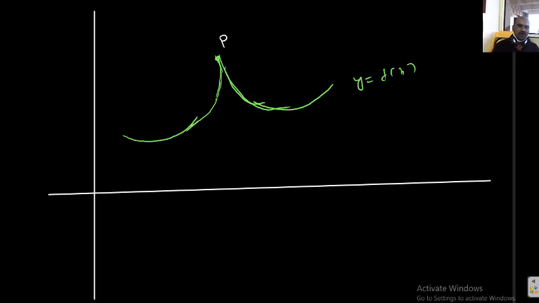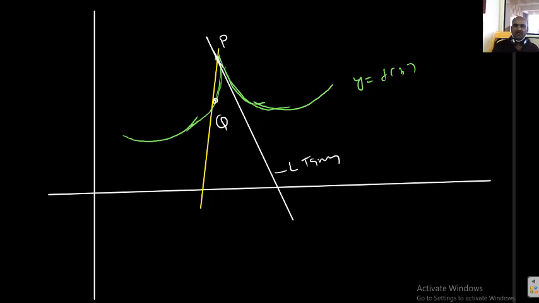Take one left neighborhood point Q, and P and Q are joined. This is called the secant line. If Q approaches P, students, interesting thing, this becomes the tangent to the curve at the particular point P. This is, I can say, the left tangent.